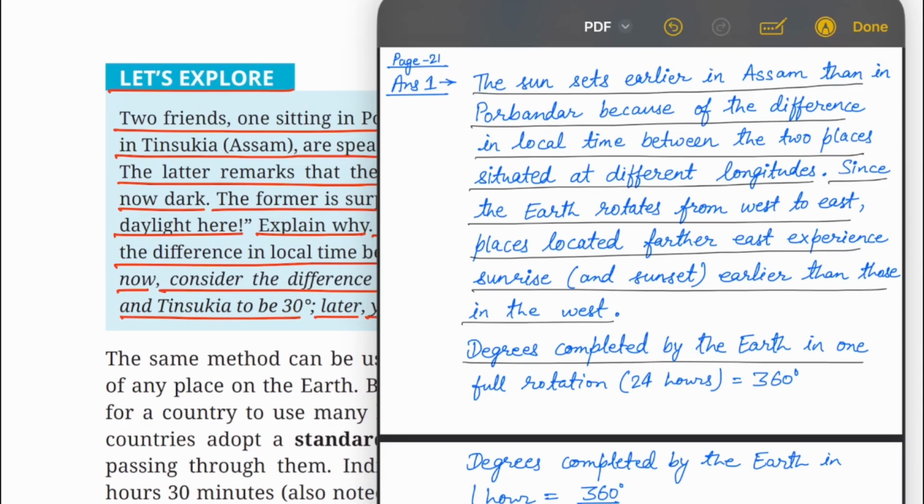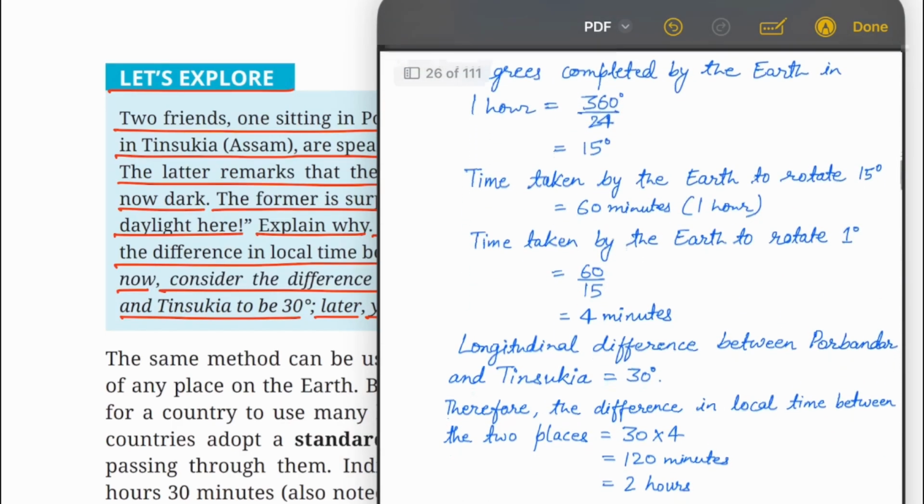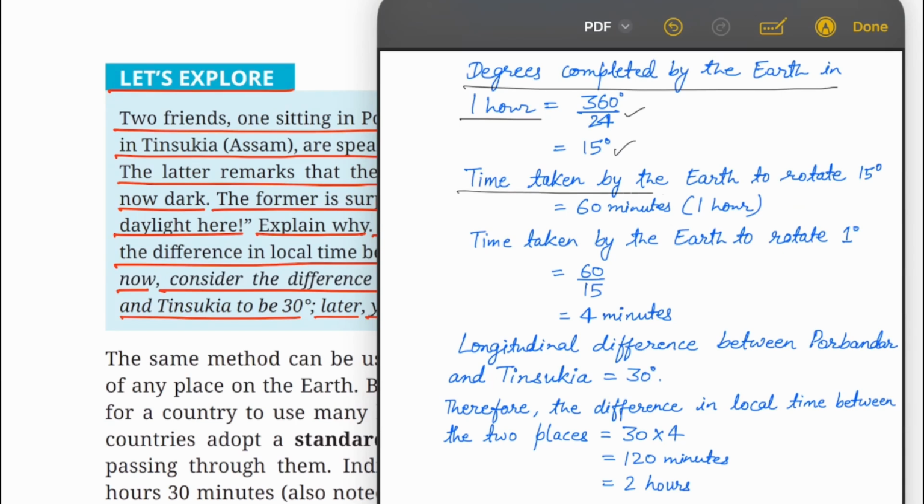Degrees completed by the earth in one full rotation, that is 24 hours, is equal to 360 degree. Degrees completed by the earth in 1 hour is equal to 360 degree upon 24, which is equal to 15 degree. Time taken by the earth to rotate 15 degree is equal to 60 minutes or 1 hour. Time taken by the earth to rotate 1 degree is equal to 60 upon 15, which is equal to 4 minutes.